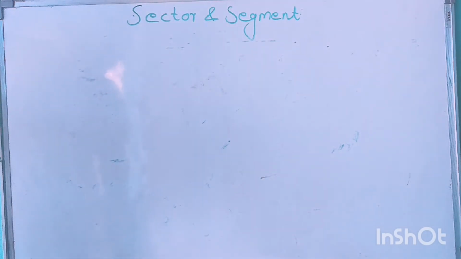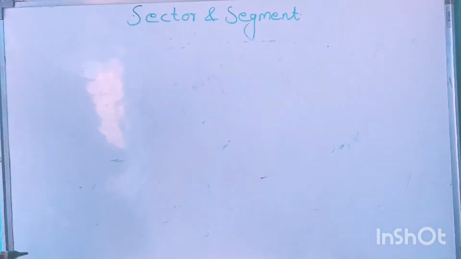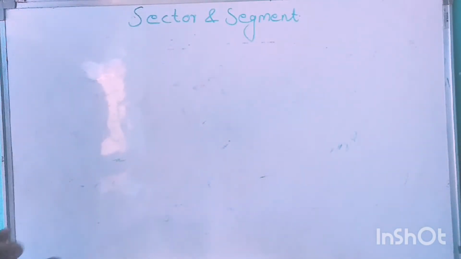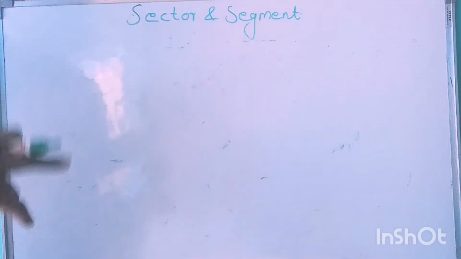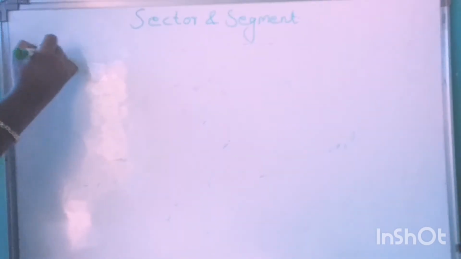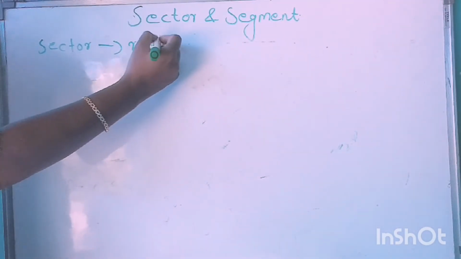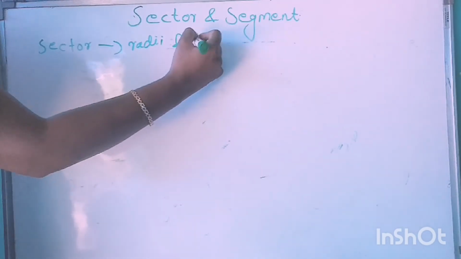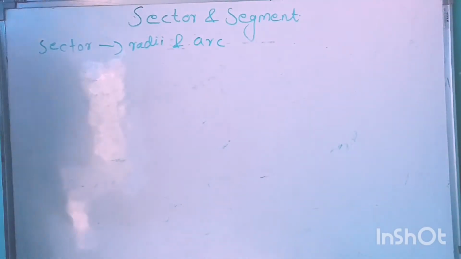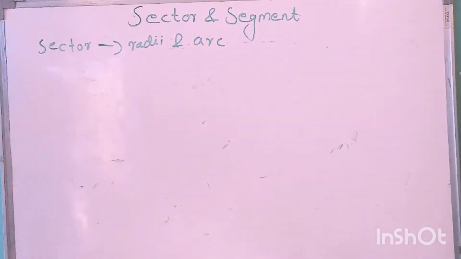Segment of a circle: the portion of a circular region enclosed between a chord and the corresponding arc. Sector is a portion of a circular region enclosed between two radii and the corresponding arc.